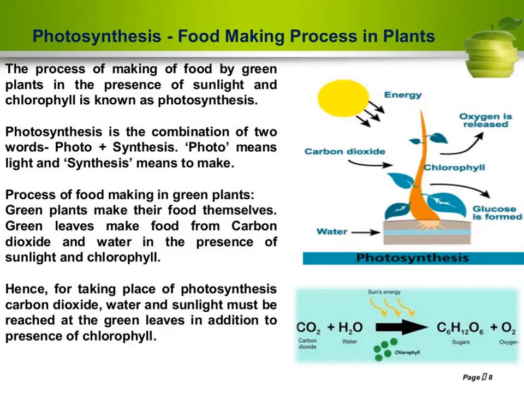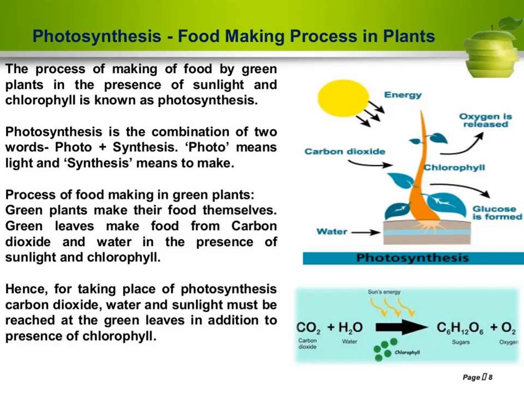Look at the picture. In the first picture you can see the plant. Here chlorophyll is present in the leaves, oxygen is released from the plant and carbon dioxide is taken in by the plant. Water is transported from the root to the branches where the leaves are present, and in the presence of sunlight the food is made by the plant.